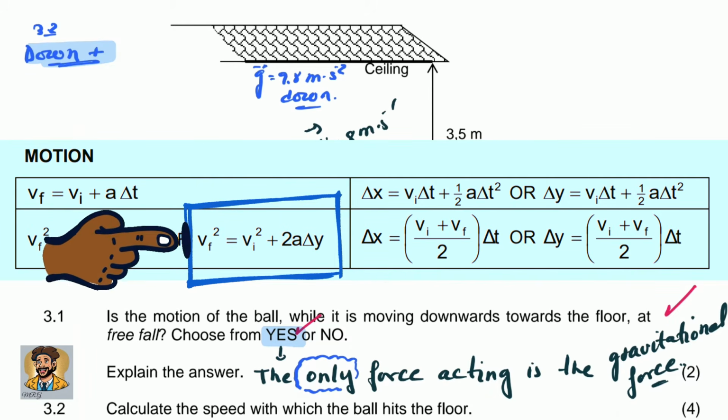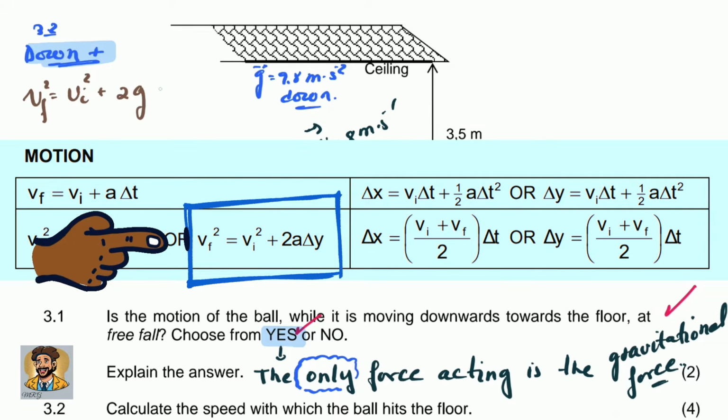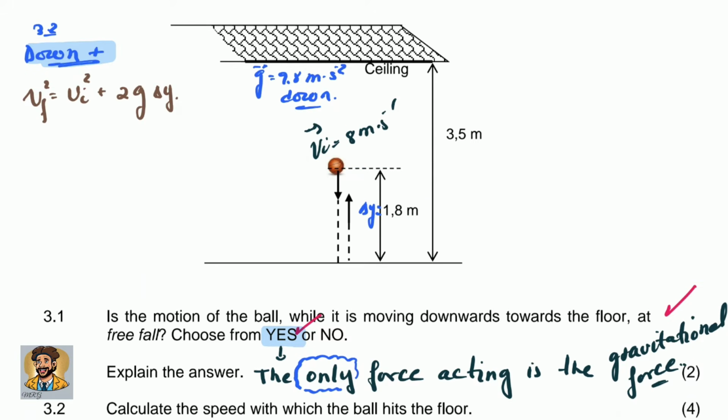We must always go to the formulas that we are given in the exam. The easiest one is v final squared equals v initial squared plus 2 times acceleration, in this case due to gravity, multiplied by the displacement. You don't have to write g or y, you can write a and x and you'll get all the marks.